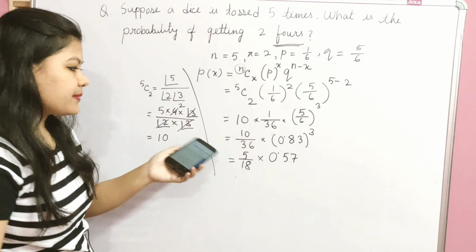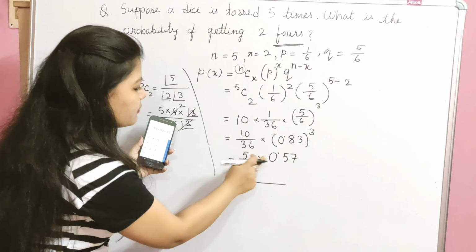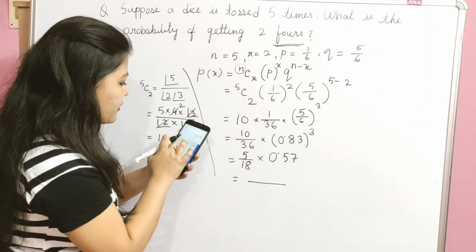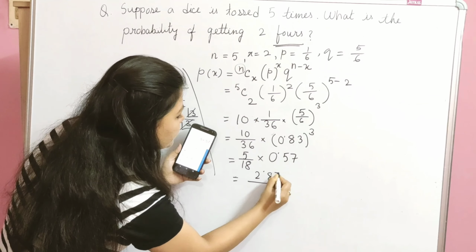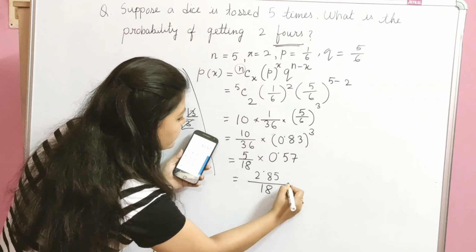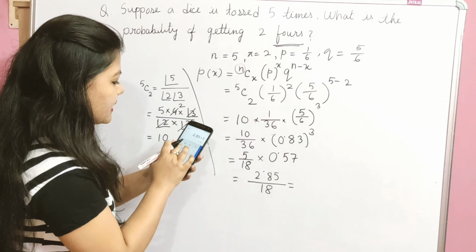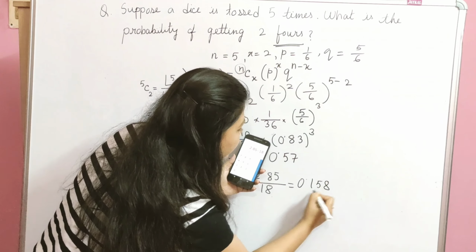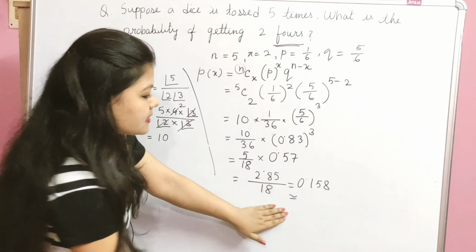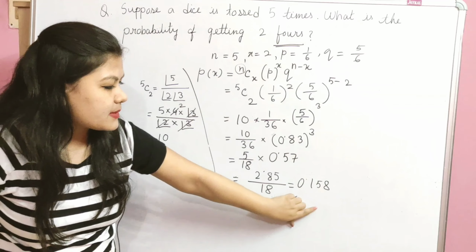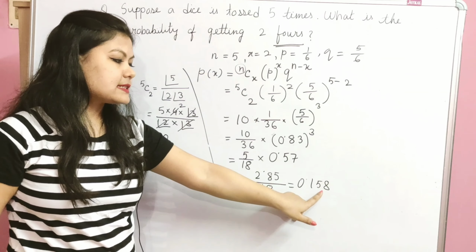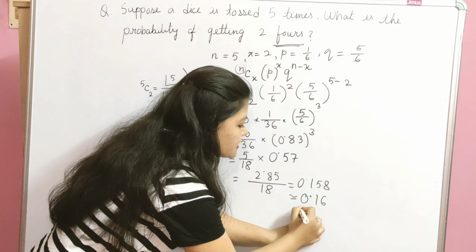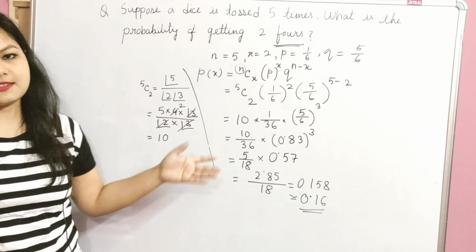Now 5 into 0.57 equals 2.85, divided by 18. 2.85 divided by 18 equals 0.158. Now we consider only 2 decimal points, and to round off the figure, since 8 is greater than 5, we can write 0.16. So 0.16 is the answer for this question.